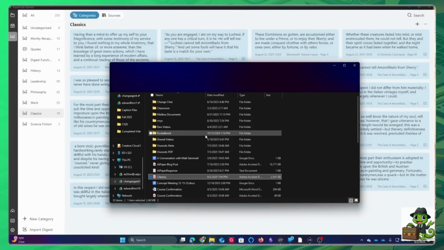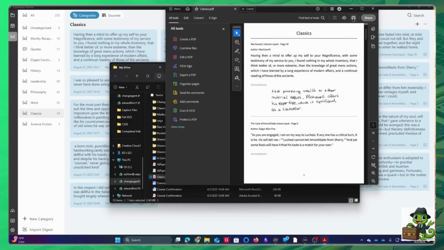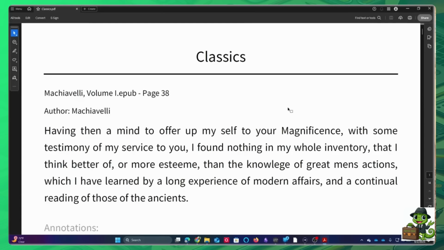I'm going to go ahead and open that file, and you'll see there's classics. So I'm going to open that up. I'm going to close this out. Now, here's what's really awesome about this. I know Books has a powerful piece of software built into the Neo reader, but this specific thing is just so different. I'm not saying it's better yet, but it's different.